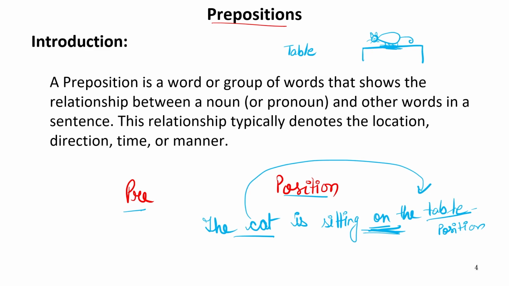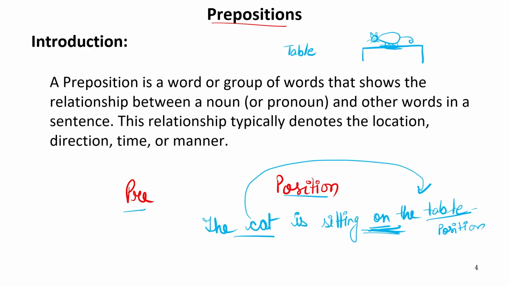Because it is used before that particular noun, which is the position, it is known as preposition. That is why we can divide this word into two parts: pre and position, because it comes prior to the word which is the position of that particular thing.